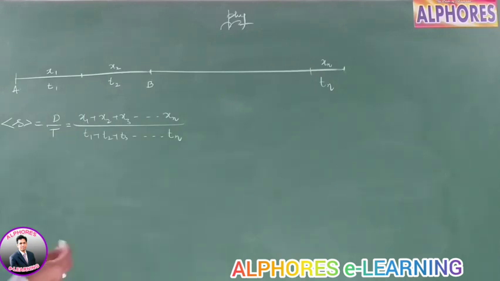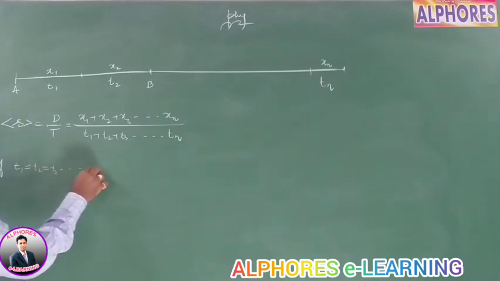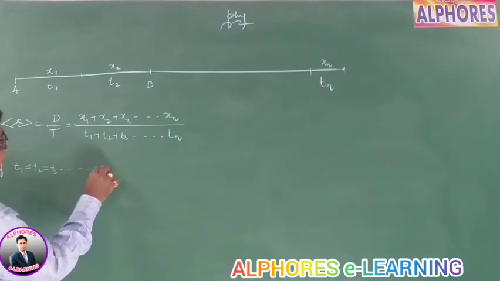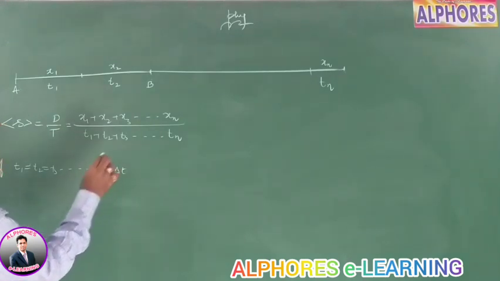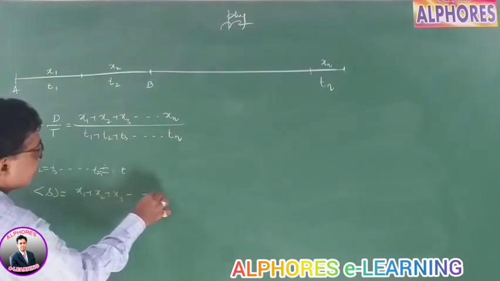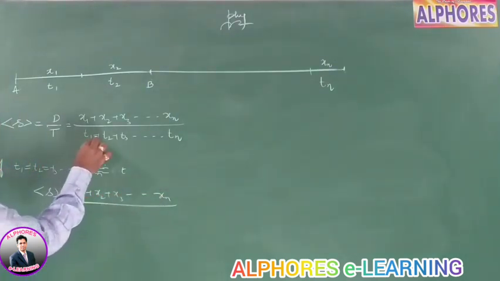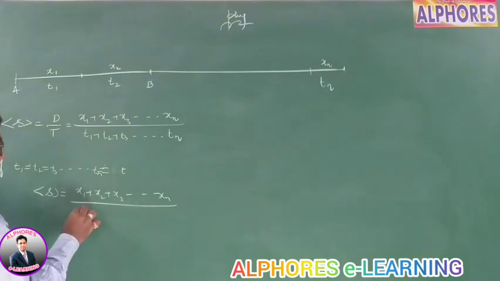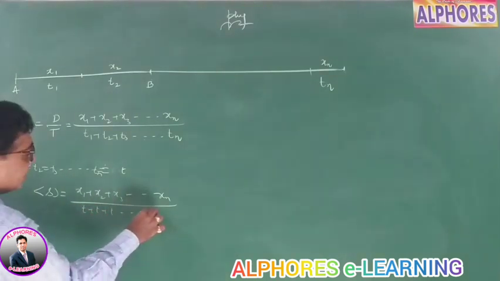Now, as a special case, if the time intervals t1, t2, t3 are all equal intervals of time, some delta t or simply t, then what would be the average speed? The total distance is x1 plus x2 plus x3 up to xn, by t plus t plus t up to n times.